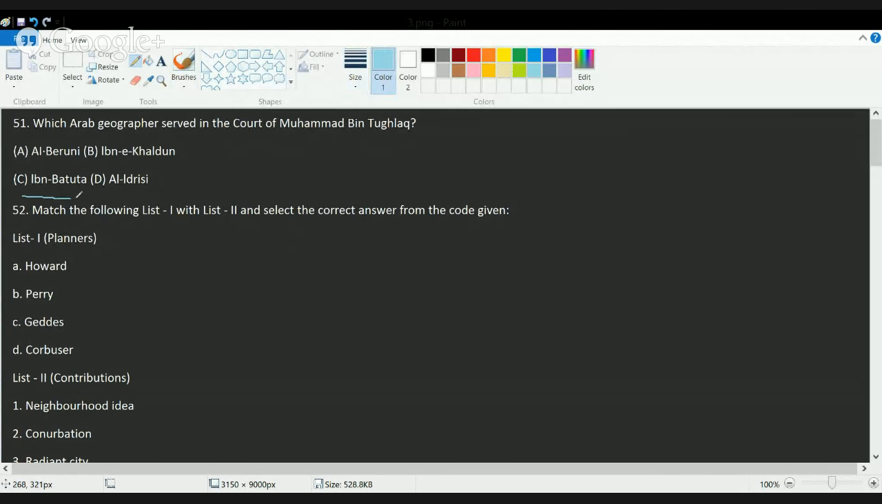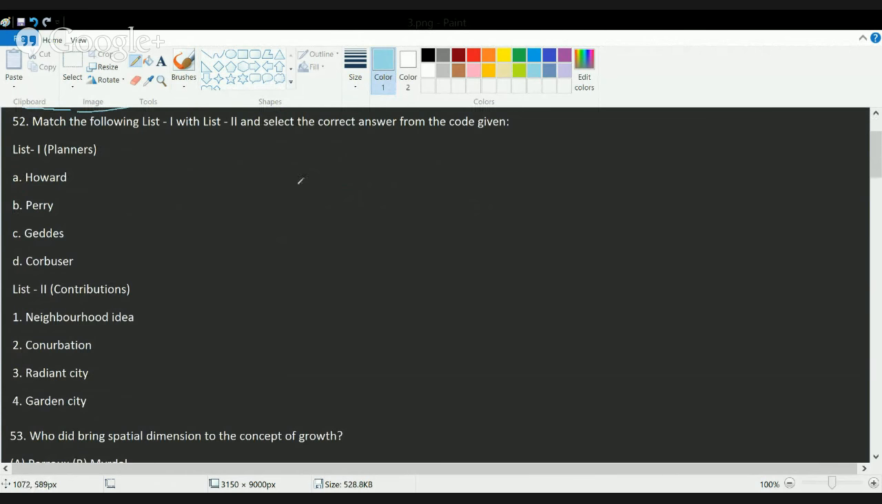So Ibn Battuta was the geographer who served in the court of Muhammad bin Tughlaq. He served for 6 years as a qadi or a judge. Okay. So he served as a judge in the court of Muhammad bin Tughlaq.